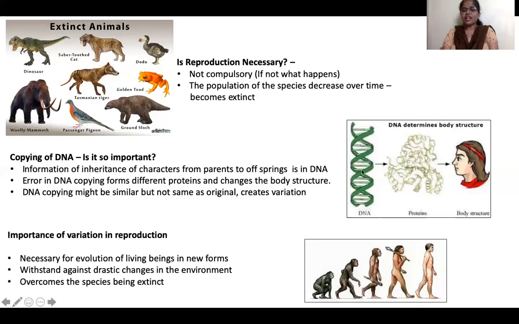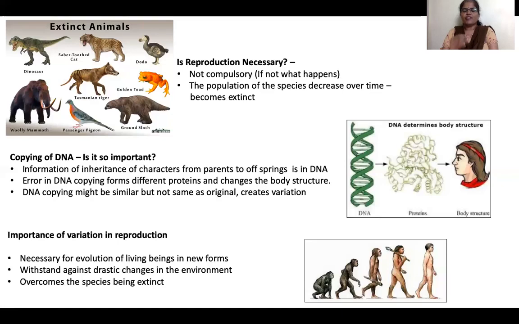If there is any error in DNA, protein will get altered, so our body structure also gets altered, right? Thirdly, because of this error in DNA, variation in protein structure, and variation in body structure, there will be variation among individuals.